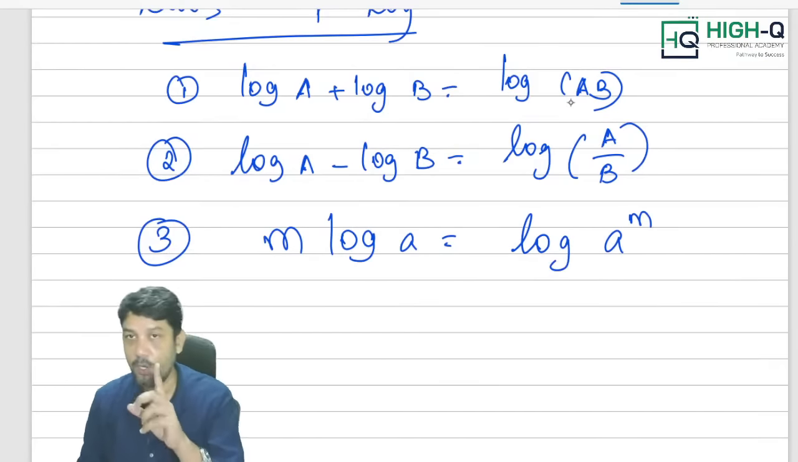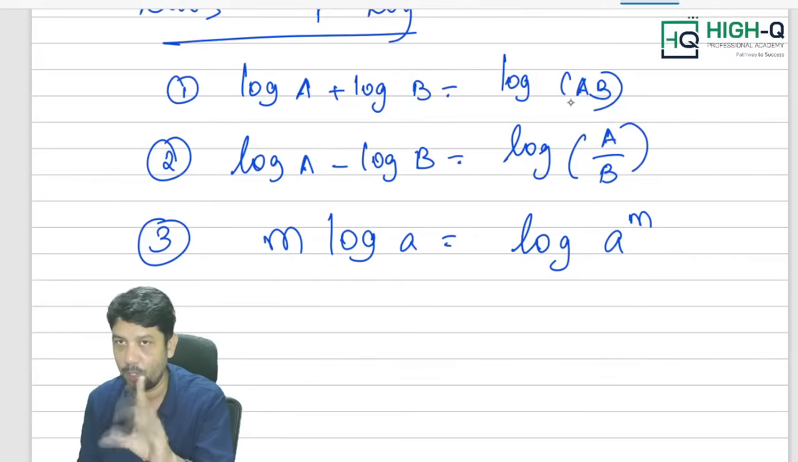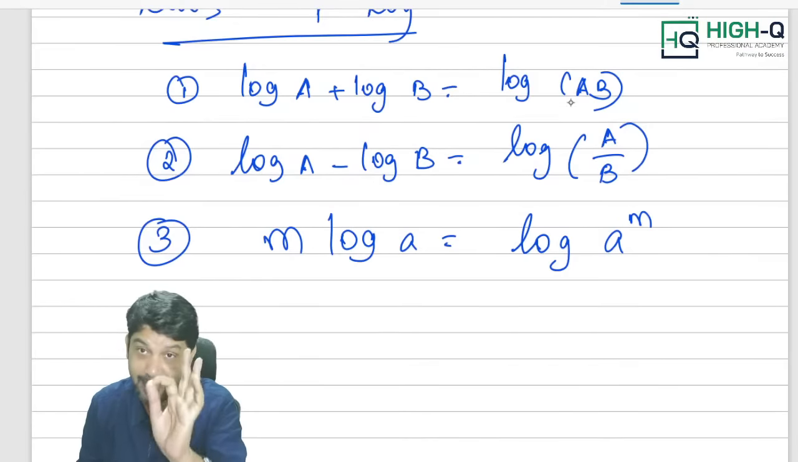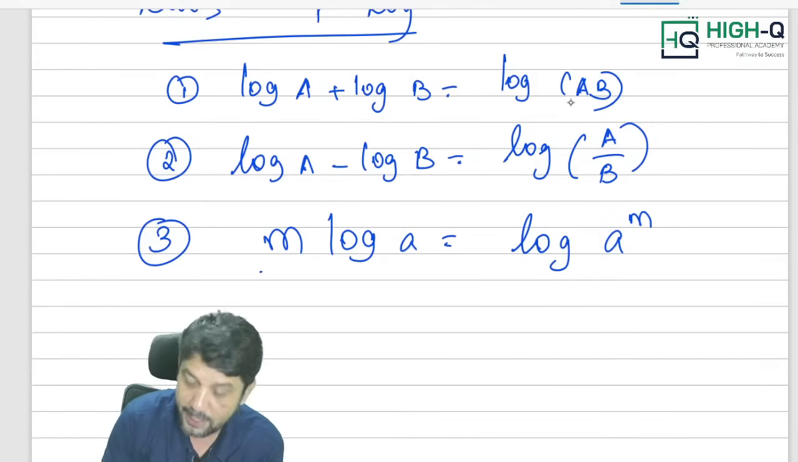Whenever we write log, there will always be a base. If I am not writing the base, then you need to understand the base as 10. So, m log A is equal to log A power m.